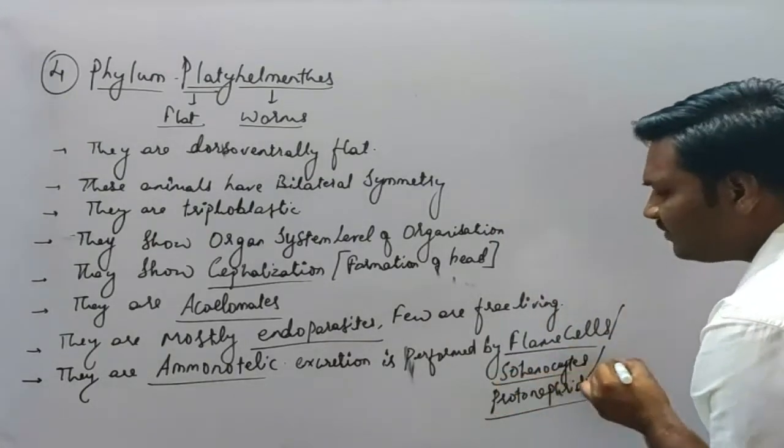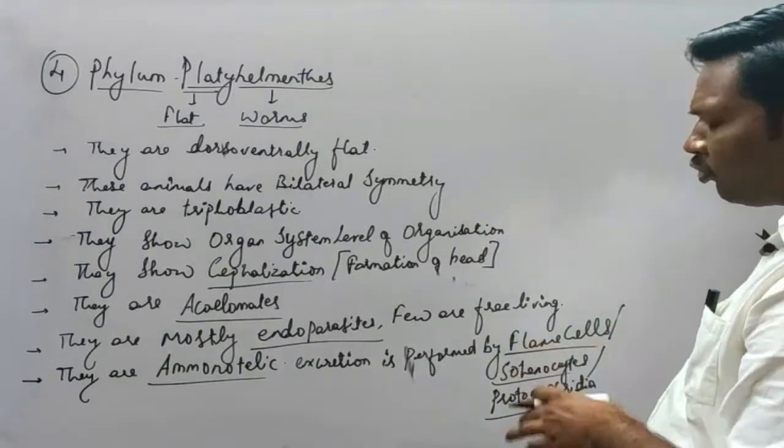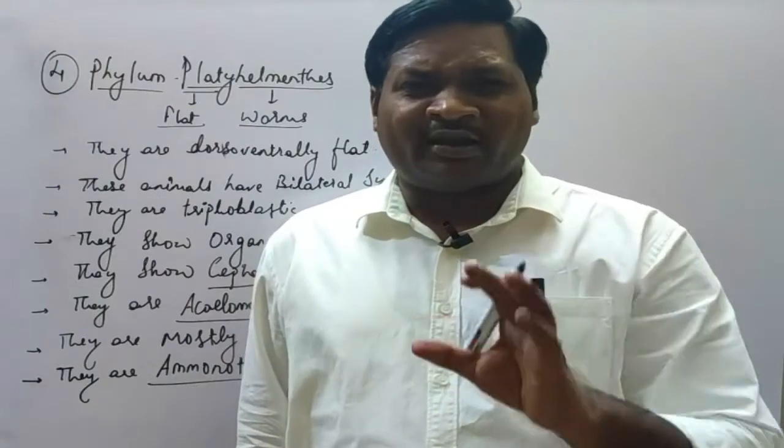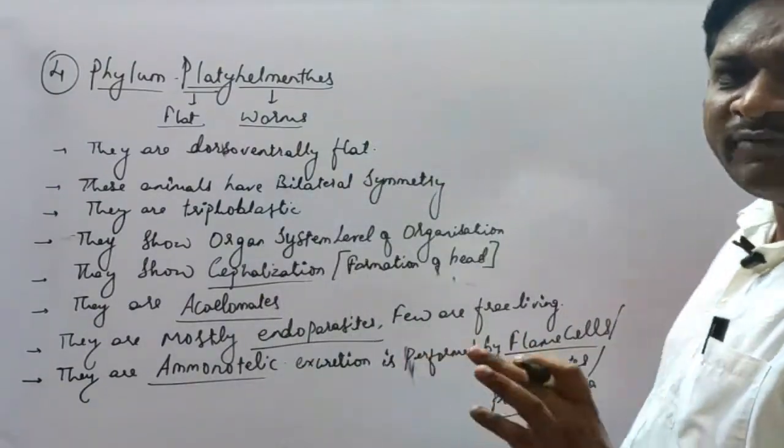See, flame cells or solenocytes or protonephridia are the same structures, but different names have been given according to their functionality.